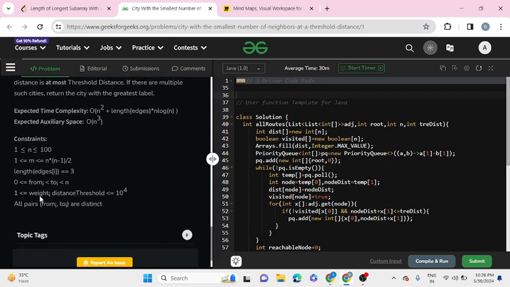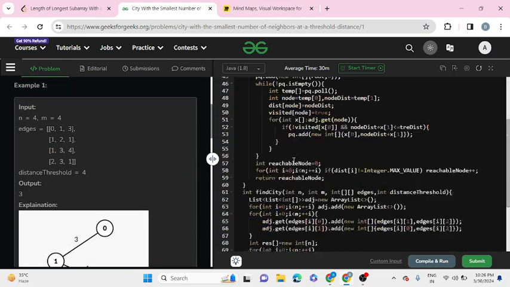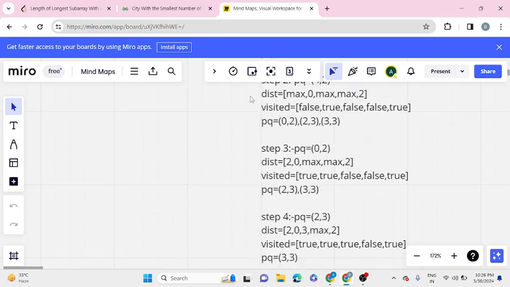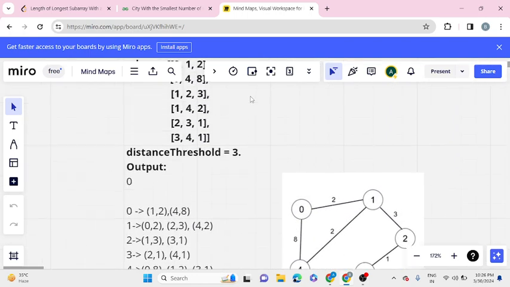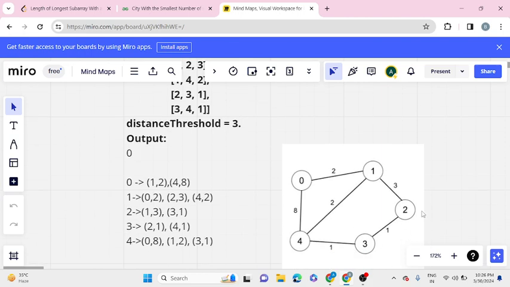Our given constraints are that n is between 1 and 100, and the next important constraint is that m is between 1 and n times n minus 1 divided by 2. Okay, so let's go toward the explanation. Now this is our given edges, and this is the graph that we will form using these edges.